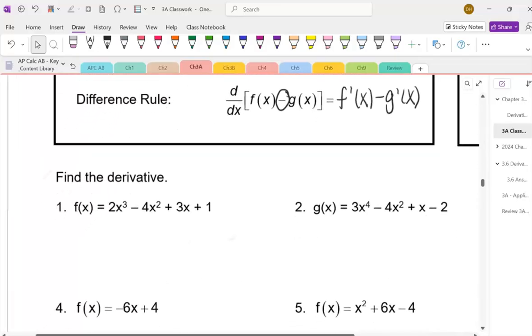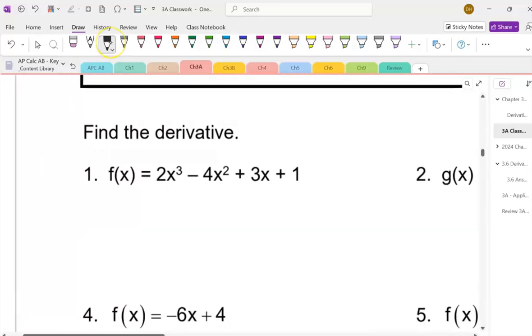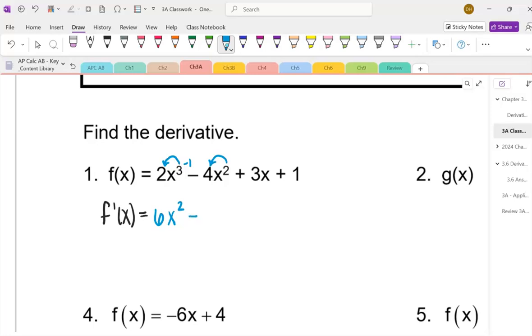So we're going to find the derivative of number 1. In order to find the derivative, you're going to, first of all, write correct notation. So you have to write f prime of x. This means that I'm finding the first derivative. And you're simply going to take the exponent, multiply it by the 2, and subtract 1. Then you're going to do it again. Multiply the exponent by the constant in the front, subtract 1.